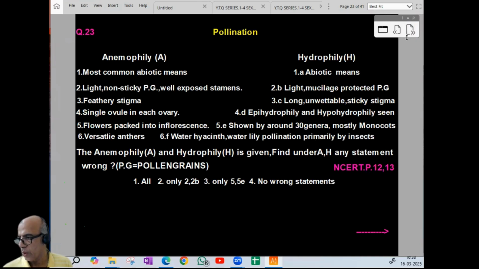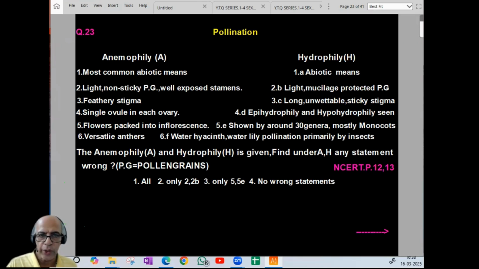Now coming to 23, pollination. Pollination in the sense, it should be applicable to anemophily and hydrophily. On the anemophily side, all is anemophilous, so all should be right. Hydrophily, that is hydrophilous, so all should be right for hydrophily. If both are right, then only we'll get the answer. Now, anemophily and hydrophily are given, find under A and H any statement wrong.